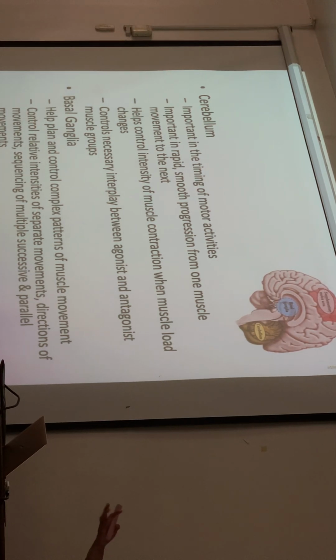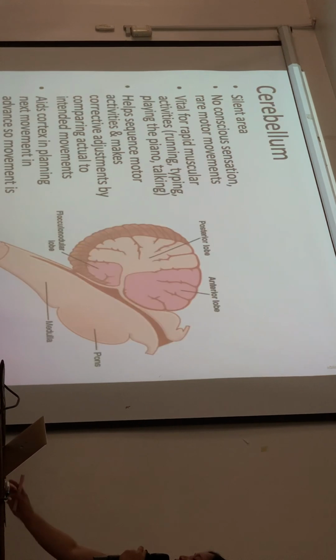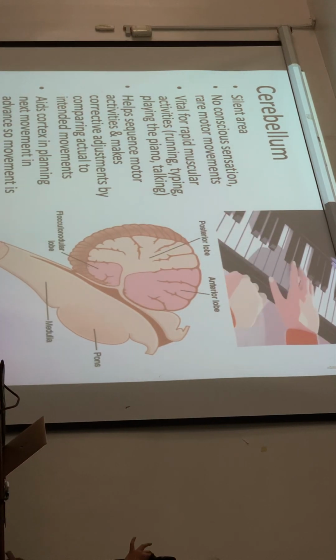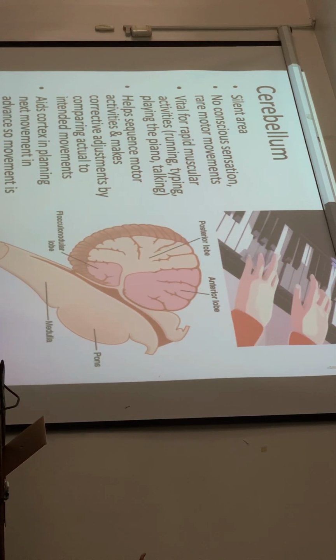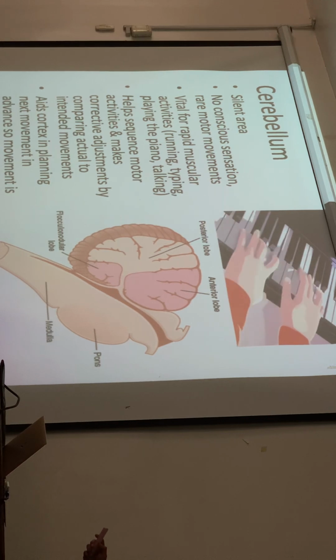Basically, that's it. Let's go to the cerebellum. The cerebellum is also called the silent area. There is no conscious sensation here, and there are rare motor movements. This is vital for rapid muscular activities like running, typing on your laptop, or playing the piano. Okay, so that's the cerebellum.